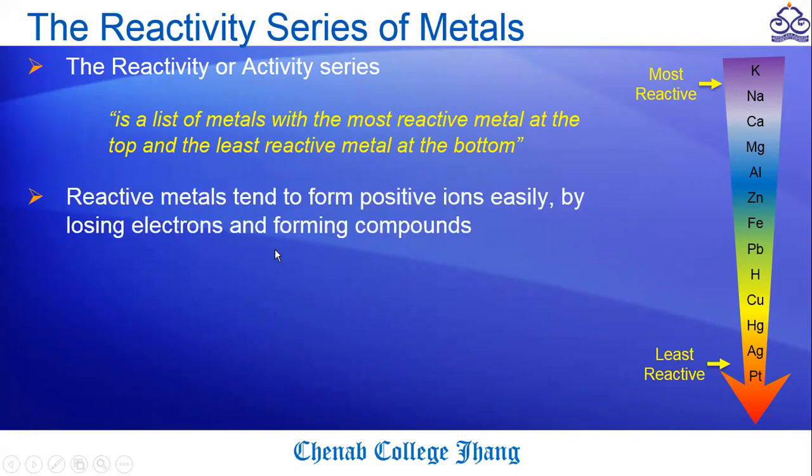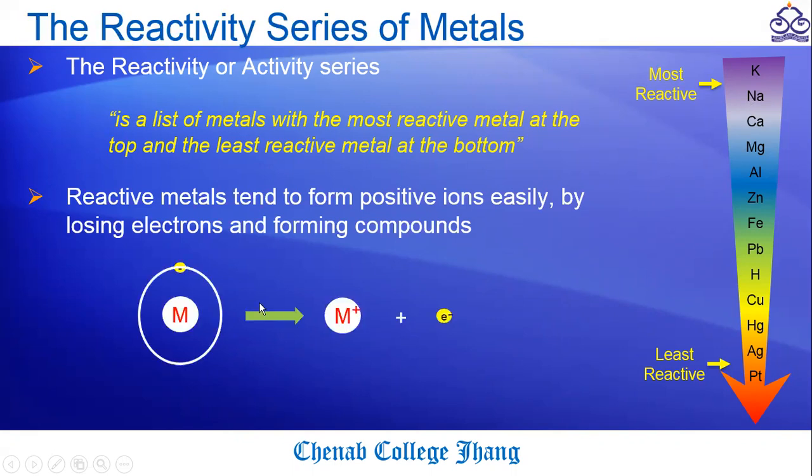Reactive metals tend to form positive ions, which means that if the metals are more reactive, they lose their valence shell electrons, forming positive cations, and with anions they form different ionic compounds.